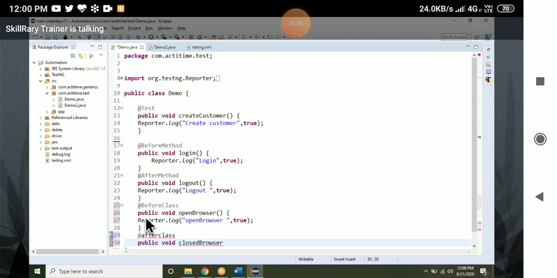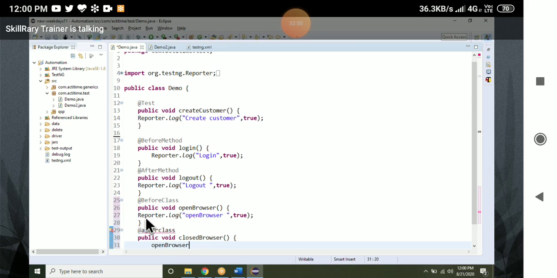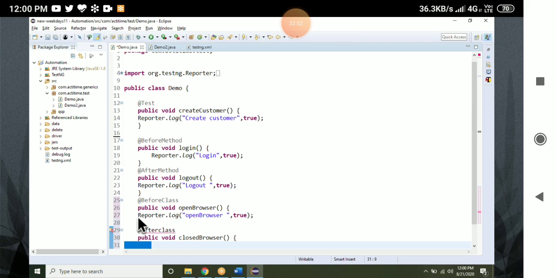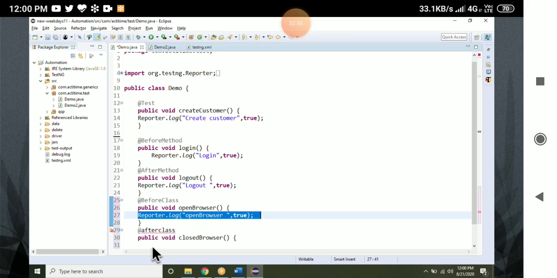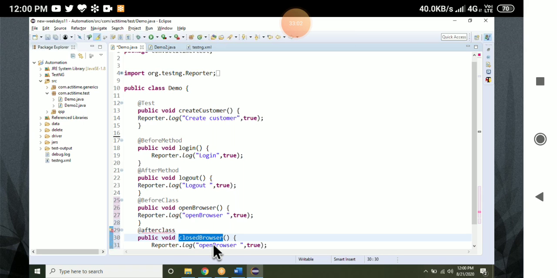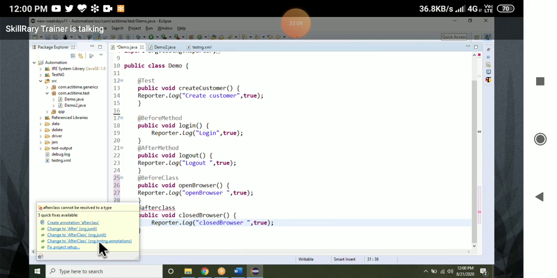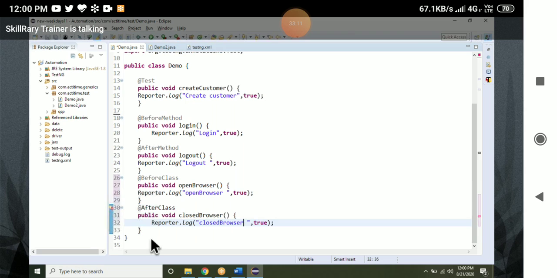After executing, I want to close the browser. After class also should be taken from TestNG only.